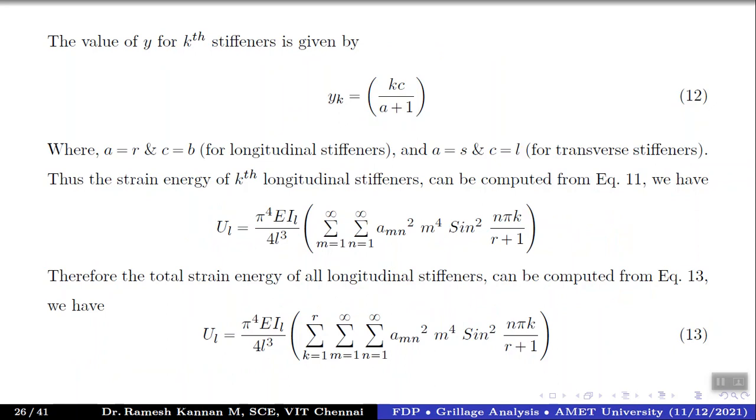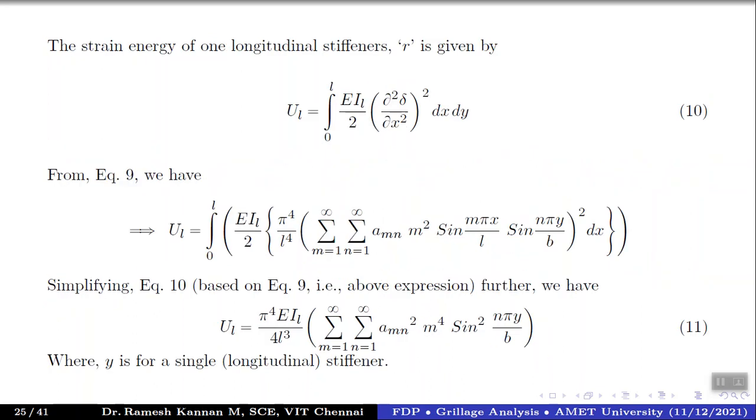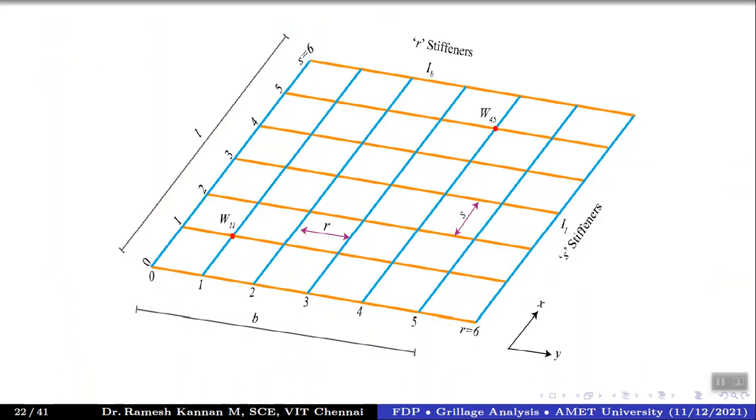So this is the strain energy of the kth longitudinal stiffener, right? We have found it for a longitudinal stiffener, but even then, this is a single stiffener, single beam or single girder. We need to generalize this to multiple stiffeners, like for example, when there are multiple longitudinal stiffeners.